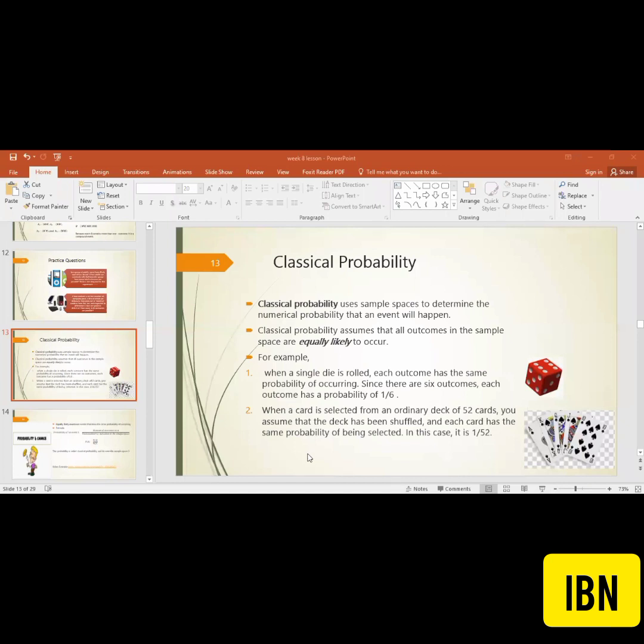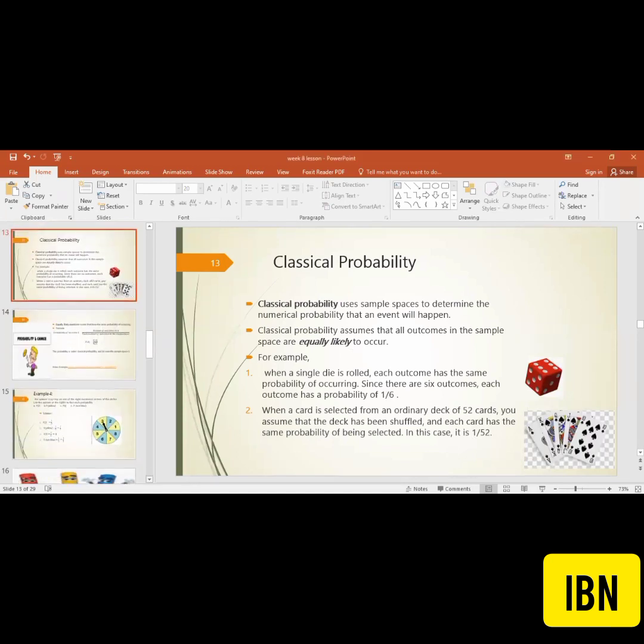When a card is selected from an ordinary deck of 52 cards, you assume that the deck has been shuffled properly. So you draw randomly, and each card has the same probability of being selected. What would it be? It would be 1/52. Certainly, there are 52 cards in total. Then we can make some specifications in that: heart, king, king of hearts, and so on. So many specifications we can make in that. But for each and every one, under this assumption that they are equally likely to occur, the probability is 1/52.